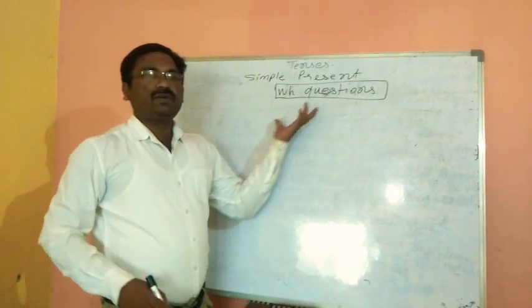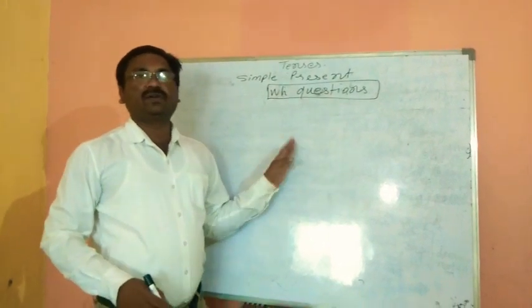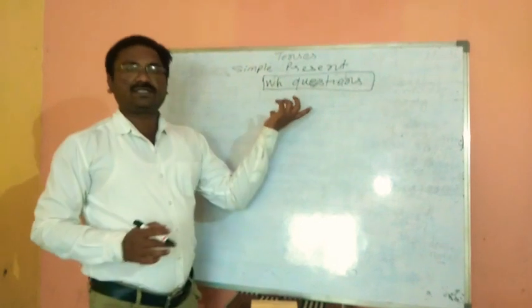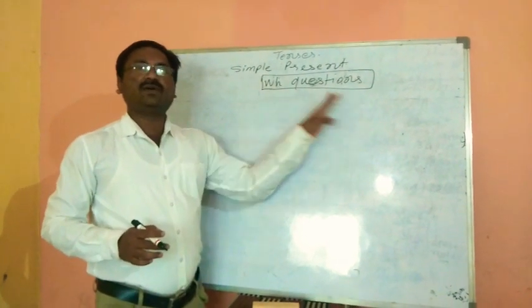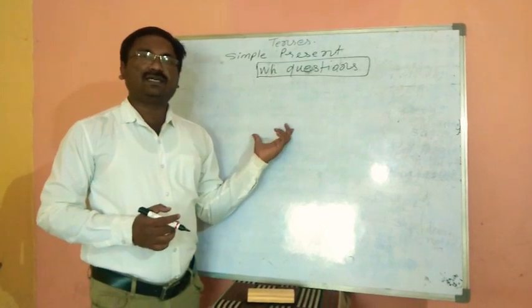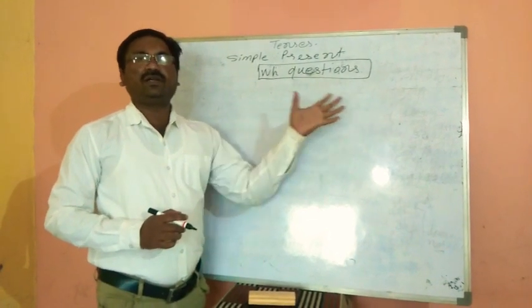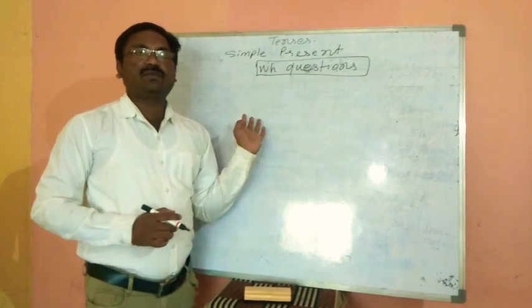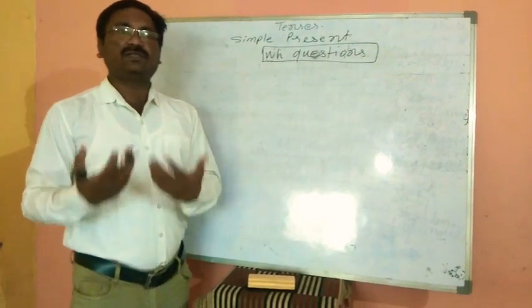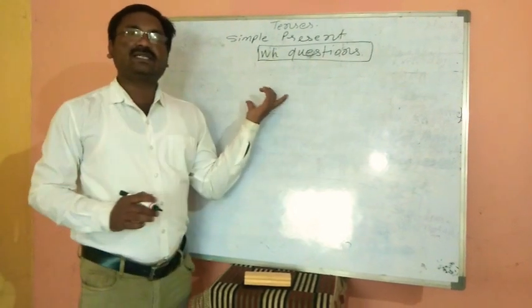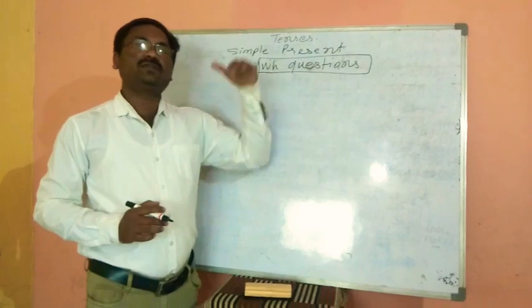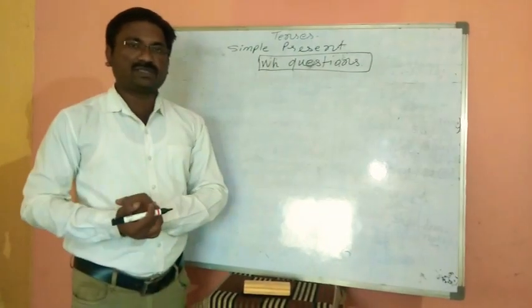So we have learned yes no type questions. Now we are going to learn WH questions. Do you know why yes no type questions are called yes no type questions? Because we give the answers to those questions in yes or no. For example, do you like chocolate? Yes, I do. So these questions' answers start with yes or no. That's why we call them yes no type questions.